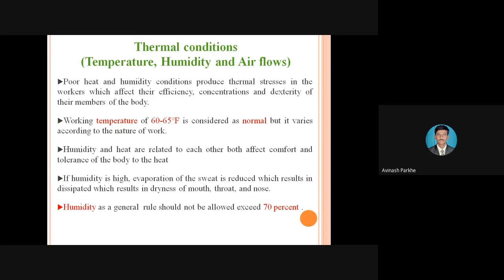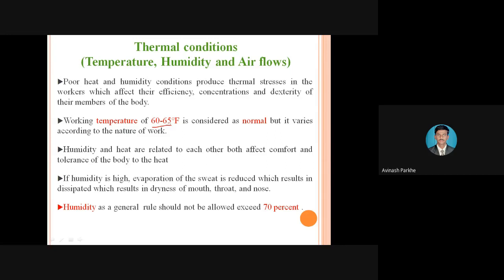So the working temperature is near about 60 degrees Fahrenheit. That's why I have given the example in degrees Celsius, near about 35 to 36. This is the normal temperature of the body in which we can work in an effective manner.